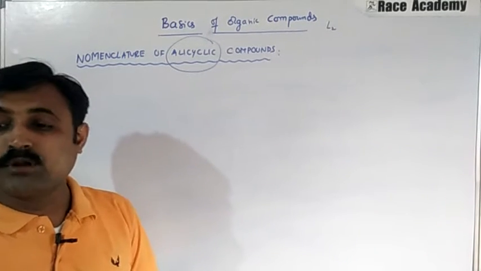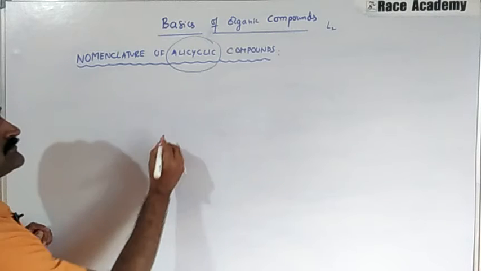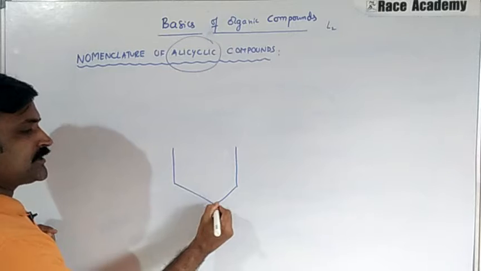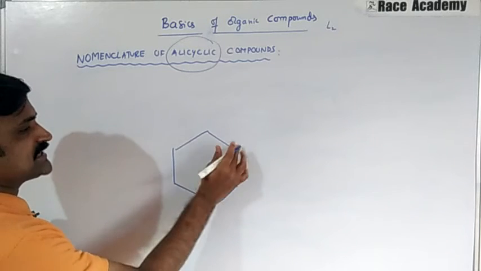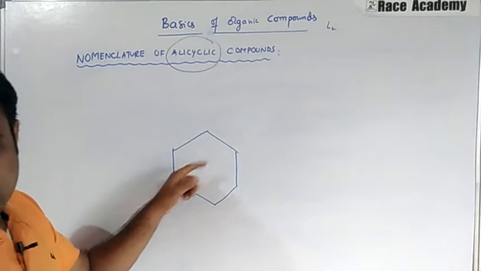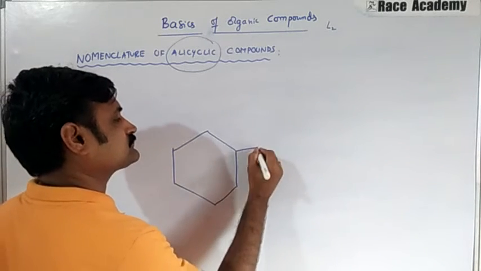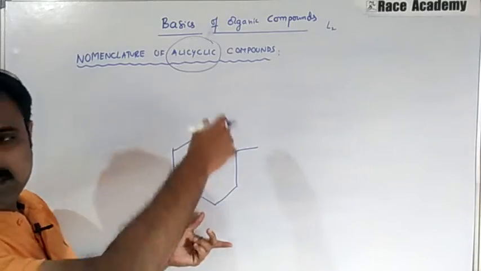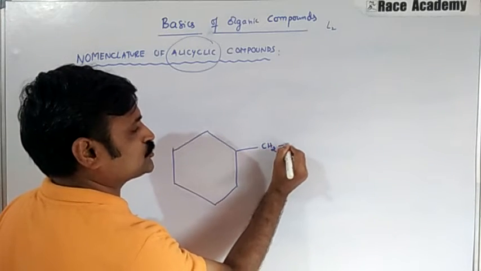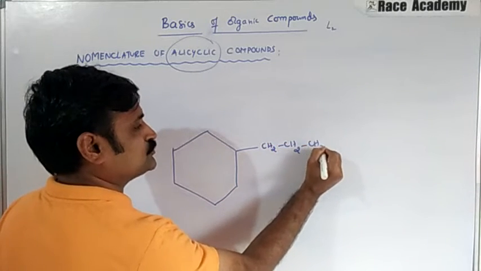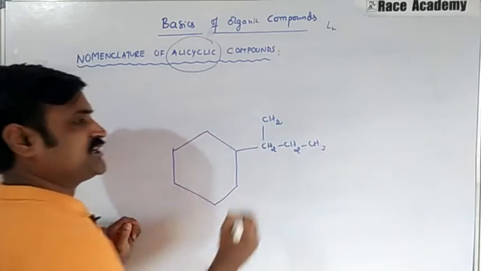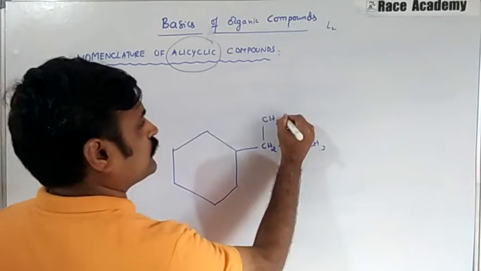In this next example, we again have a side chain, but we have a 6-membered carbon ring, the cyclohexane ring. To the cyclohexane ring there is a carbon chain, like earlier, with CH2, CH2, CH3, and here a continuation of CH2.